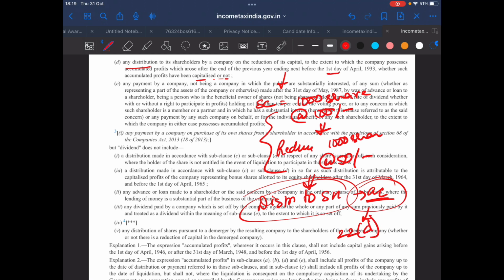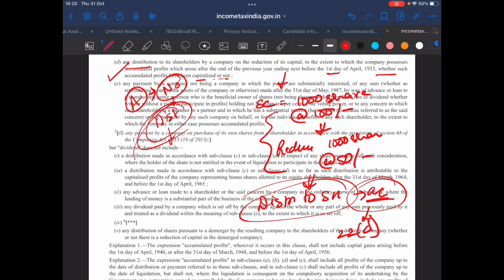2(22)(d). So if I say that company A has reduced its share capital from 100 to 50, would that amount to deemed dividend? The answer is no, because I never said that the company would distribute any amount to its shareholder.